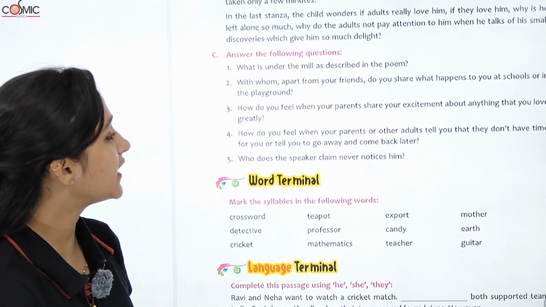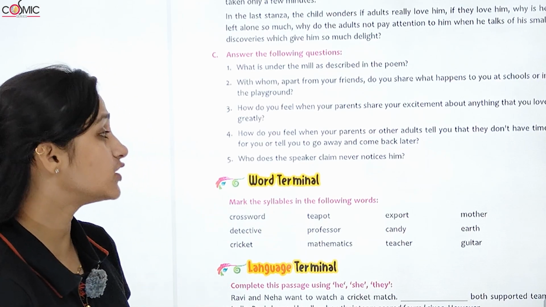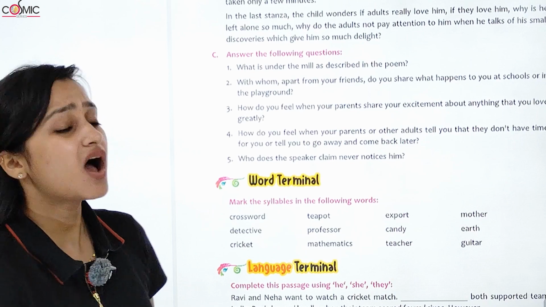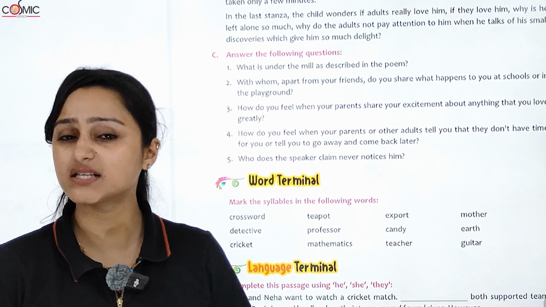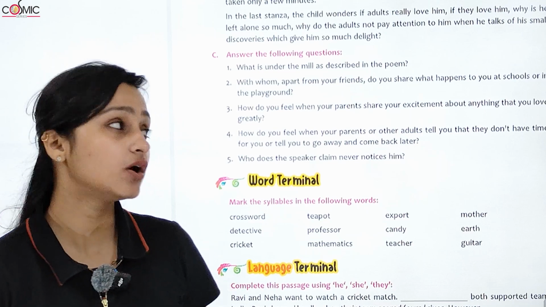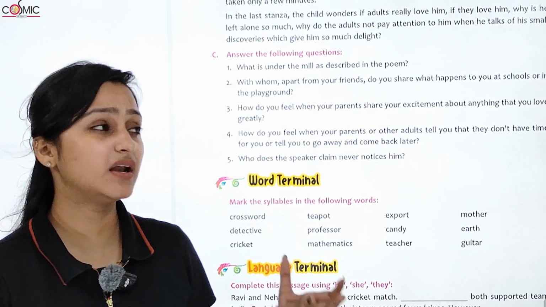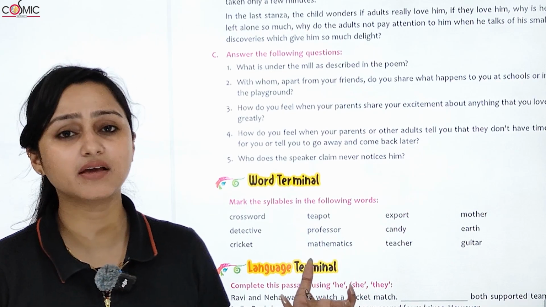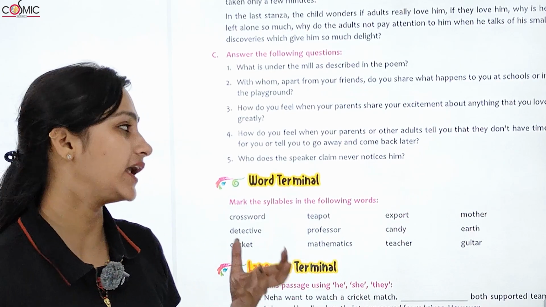How do you feel when your parents or other adults tell you that they don't have time for you and tell you to go away and come back later? आपको कैसा लगता है अगर आपके पेरेंट्स या आपके बड़े आपसे बोलते हैं कि यहाँ से चले जाओ, हमारे पास टाइम नहीं है, बाद में आना? You feel very uncaring and unloving and you feel very forgettable, left behind.